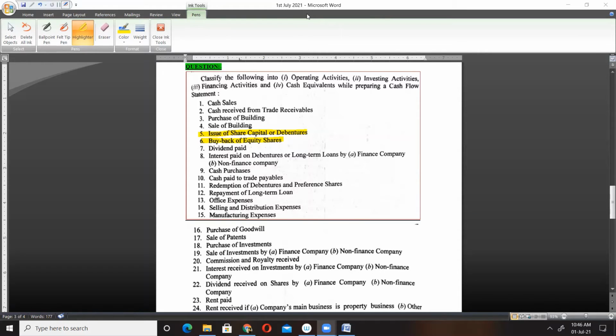Tania, Akansh, Zubair. Number 6. Sir, financing. Who said this? Sir, me, Tanya. Oh, acha. Yeah, number 6 is financing. Buyback of shares is a part of our financing activity. Yeah, correct. Okay, great.